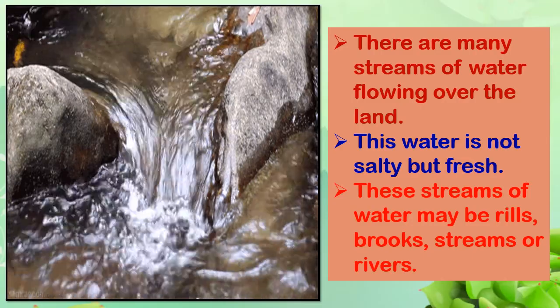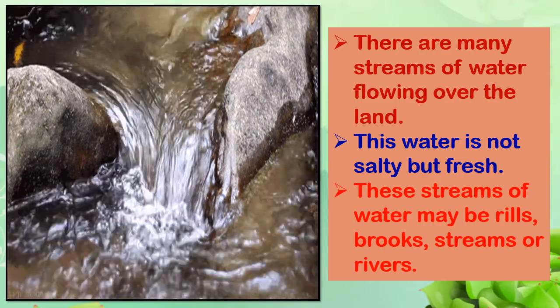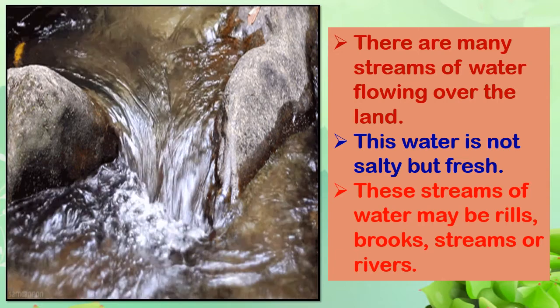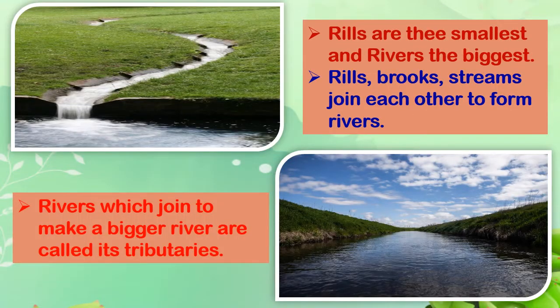So the names are rill, brooks, stream or river. Rills are the smallest and rivers are the biggest. Rills, brooks and streams join each other to form a river. Now rivers which join to make a bigger river are called its tributaries.